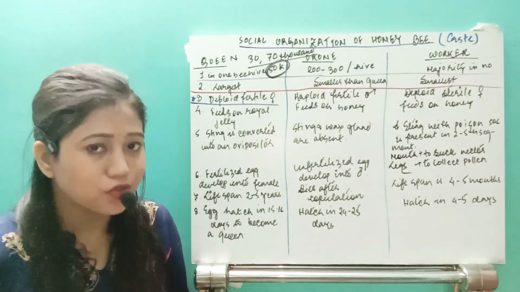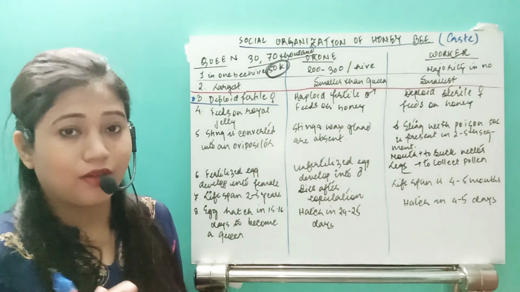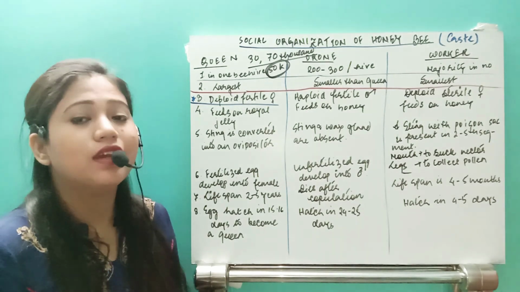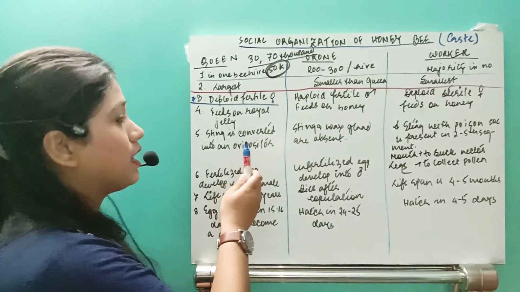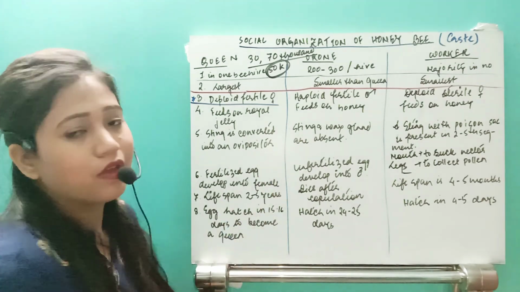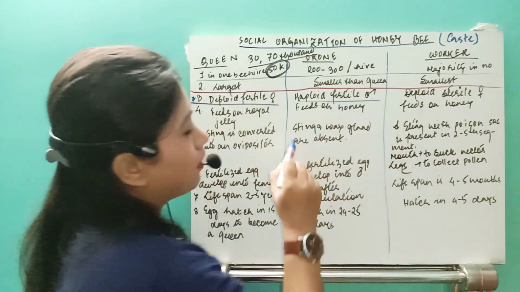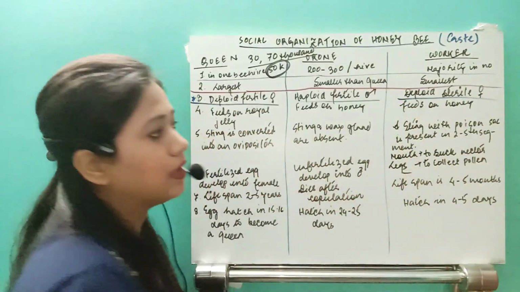The honeybee has 32 chromosomes. 32 chromosomes are in the queen and the workers, and 16 chromosomes are in the drones. So drones are haploid fertile males, and workers are diploid sterile females.